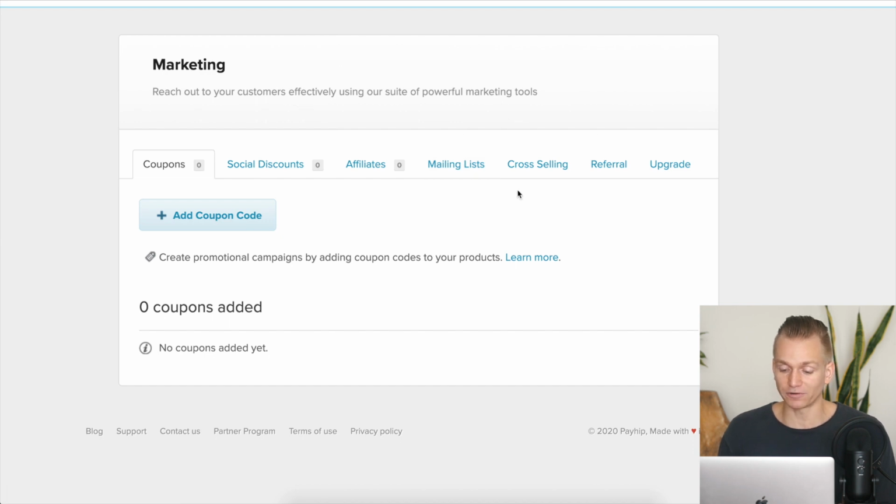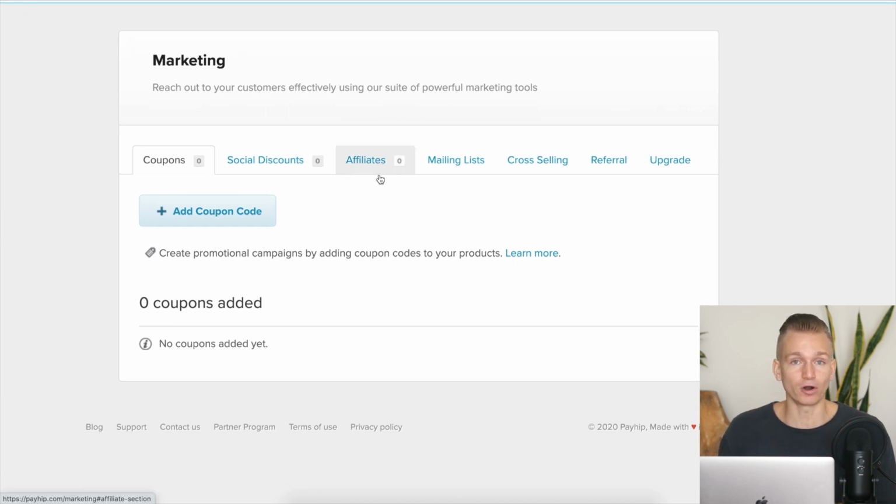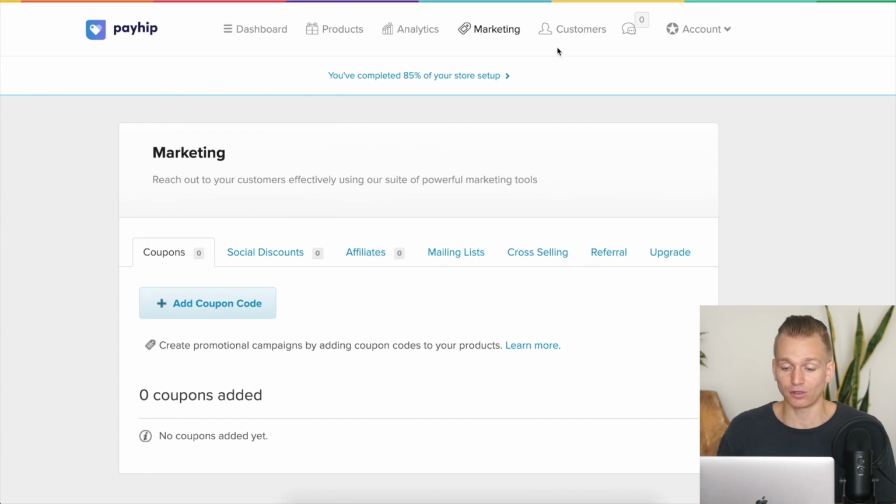But when it comes to other things, you don't really get these other options, and usually you need to get some sort of apps that are going to allow you to do them. If you want to have social discounts or affiliates, most of the time there might be some free apps that you can use, but they might also be limited. Especially for affiliates, you will need to get an app that is going to cost some money. You'll need to pay monthly fees, so you do need to take that into consideration if this is something that you plan to use a lot in your selling.